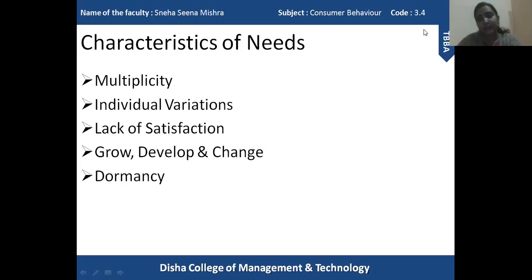If one need is fulfilled, it will lead to the arising of another need. So we can say that needs are always multiple in nature. When one need is satisfied, it will create another need.